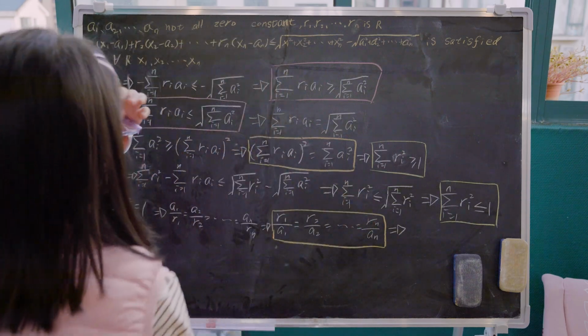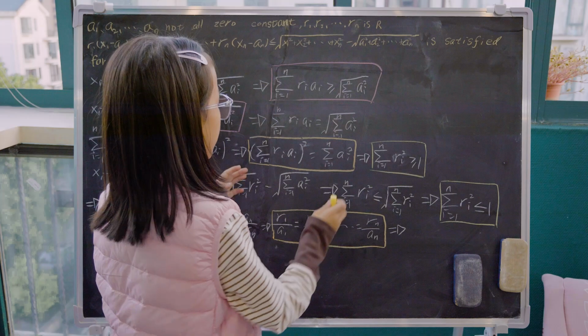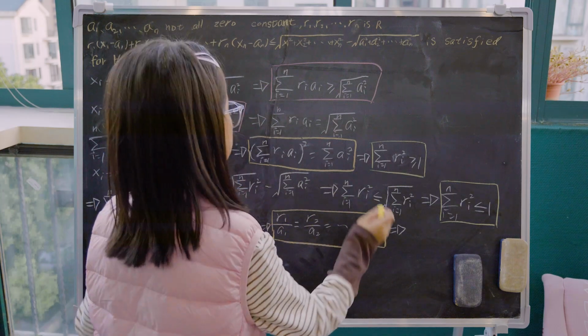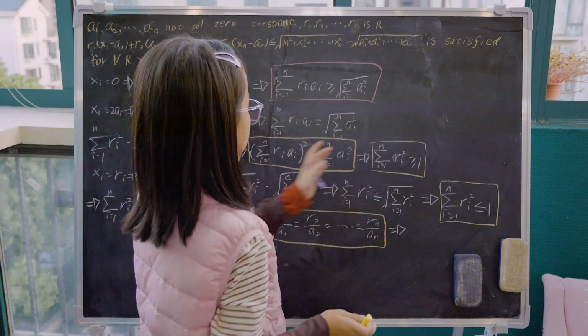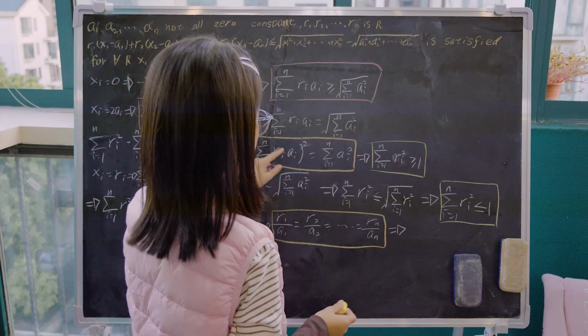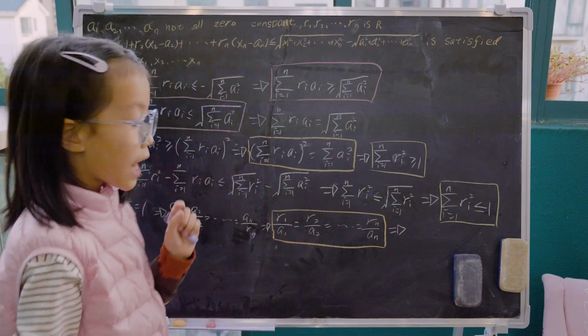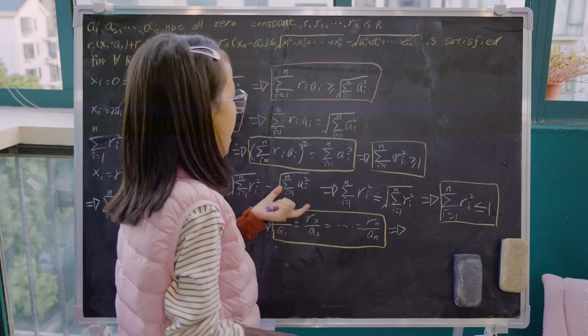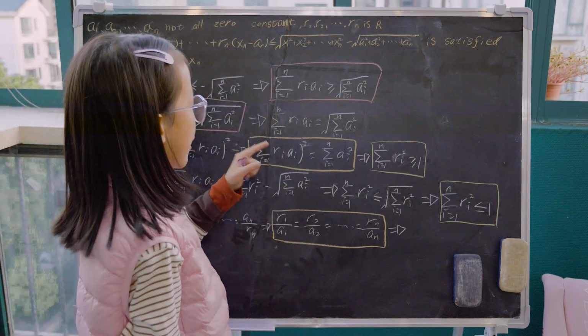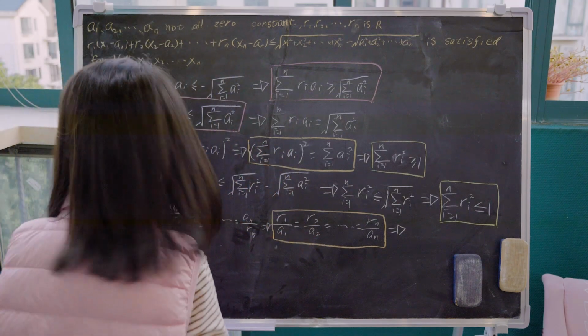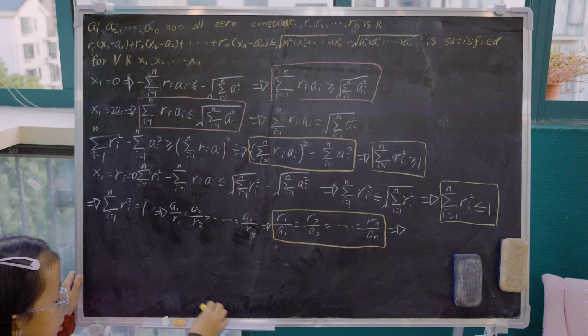This is the condition of the answers. First, right here, each term is r_i times a_i, and r_i times a_i we can change to r_i over a_i times a_i squared.